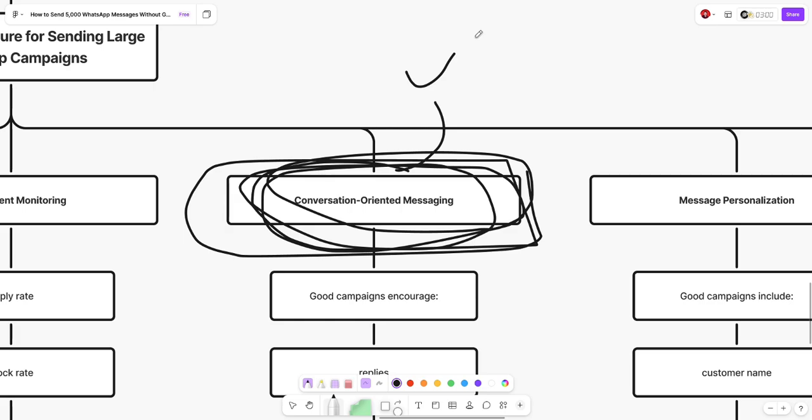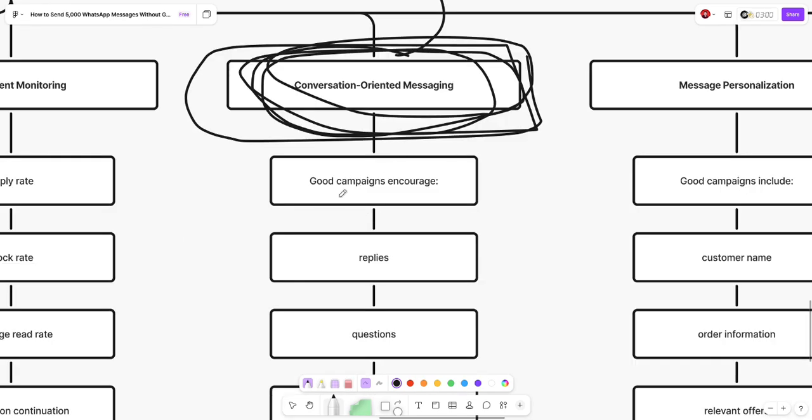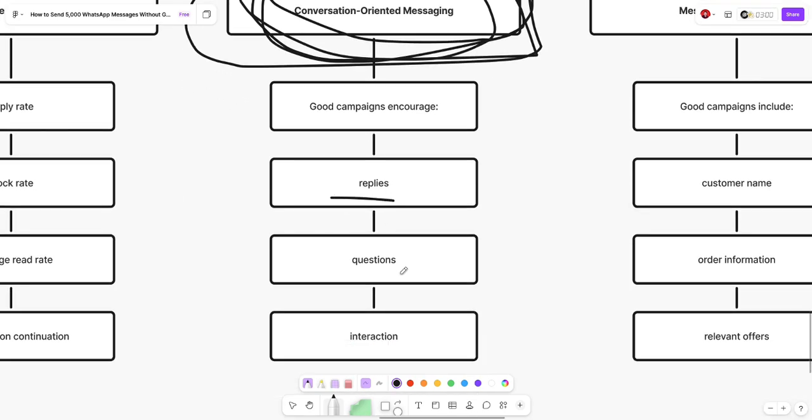Always send a campaign that if your customers read it, they will reply to you because it sounds like a conversation. It sounds more like, hi there, how is it going? I hope all is well. How is your mother? Something like this. You know what I mean? So I'm not talking about your business. I'm talking about a personal message, because this type of message helps you get good replies.